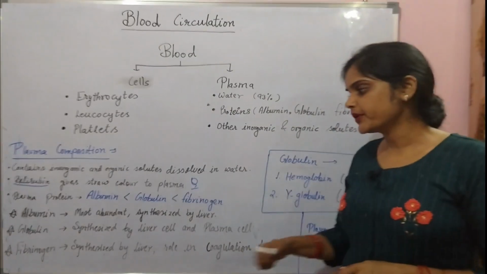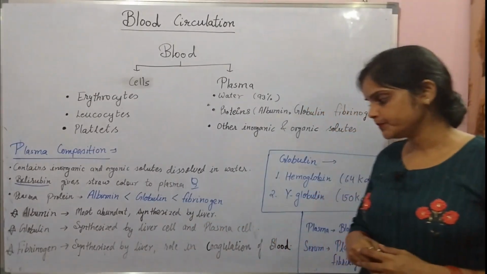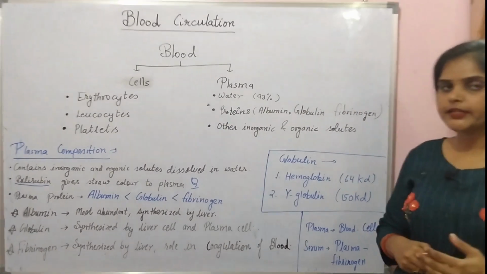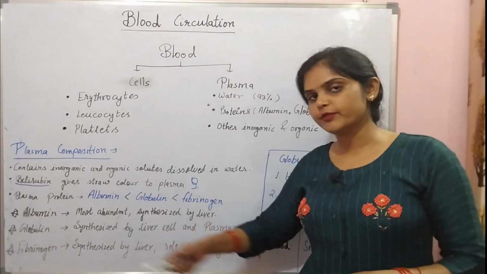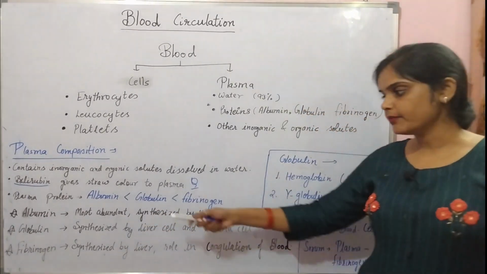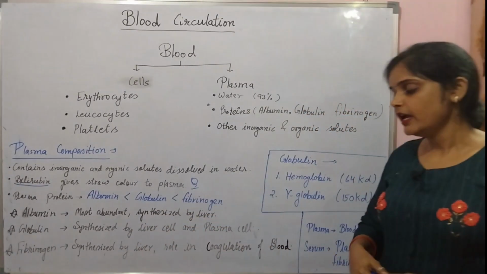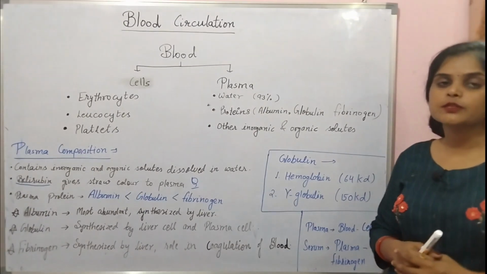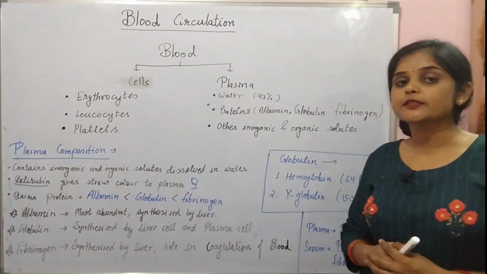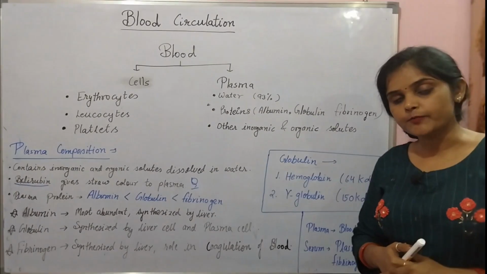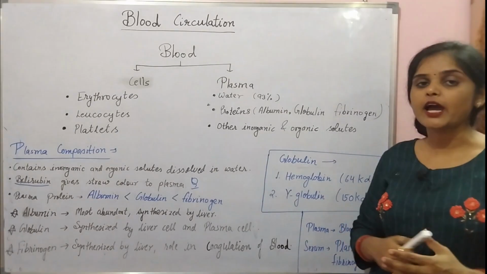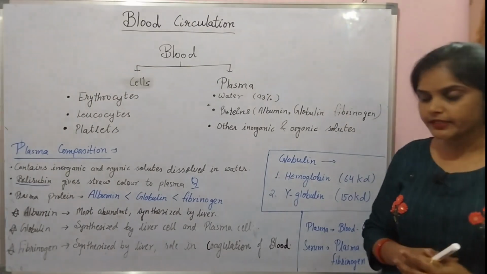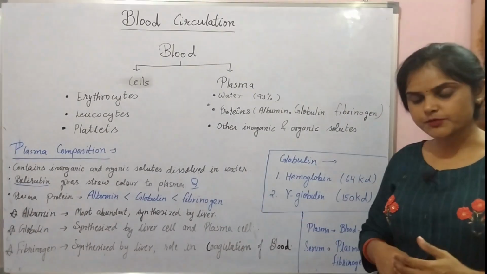Next we talk about the different proteins. Here three types of proteins are present: albumin, globulin and fibrinogen. Albumin is the most abundant protein and it is synthesized by the liver. The key function of albumin is to transport hydrophobic substances in the blood, so it assists in transportation.